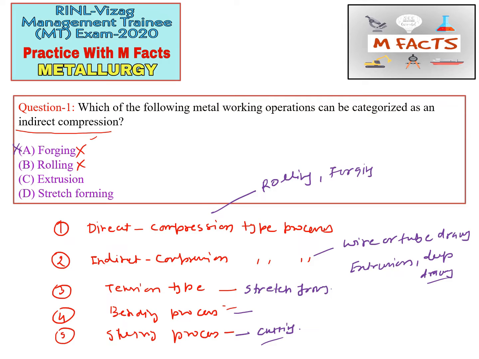Stretch forming is a tension type process. Extrusion is an indirect process, so the correct answer for this question is extrusion. You have to learn these examples for the GATE exam also. This is a very important classification of metalworking processes according to the load.